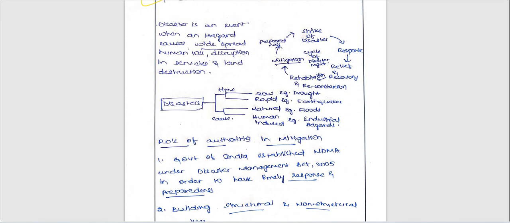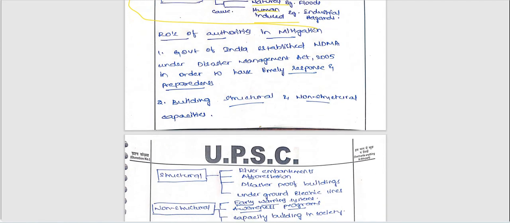Next, disaster is an event. He has defined disaster, what is disaster, and also the cycle of disaster management. Also, he has given some flowcharts. This is very important for the value addition point, right? Flowcharts on disasters, time and cause, slow and rapid, natural, human-induced. All this background or static information is included in the definition part and also in the flowcharts.